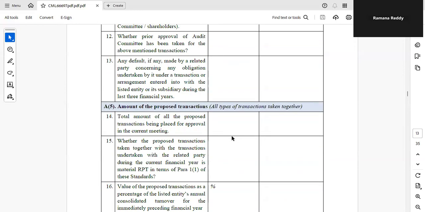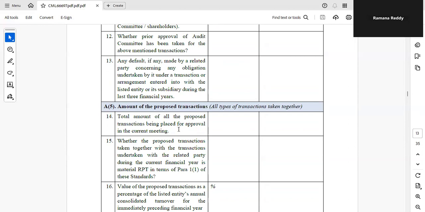And in the previous transactions, if there is any default, that also comes to be known. If they already defaulted and are again doing a related party transaction, then all details have to be mentioned. It has to be minuted properly. It has to go to the notice of the shareholders, because at the time of notice itself, in the explanatory statement, if it is a material transaction, then they have to give all the details. At the time of sending the notice to the audit committee, yes, all the details have to be given.